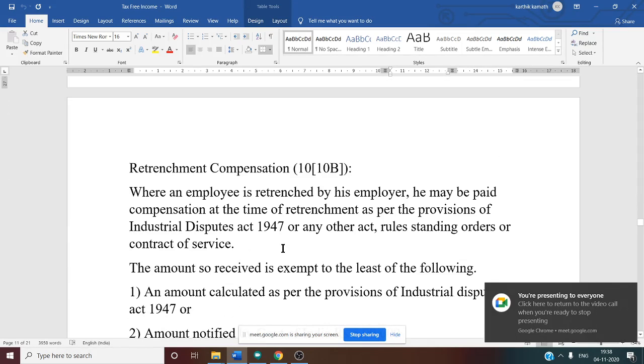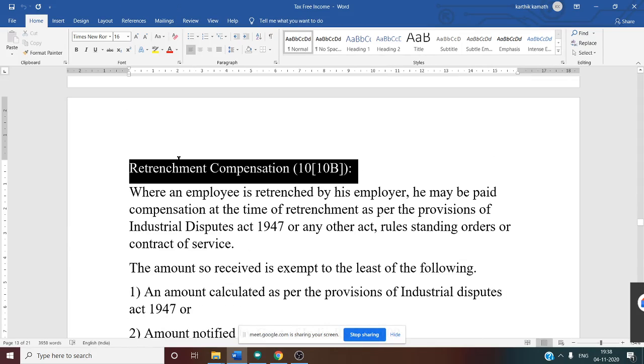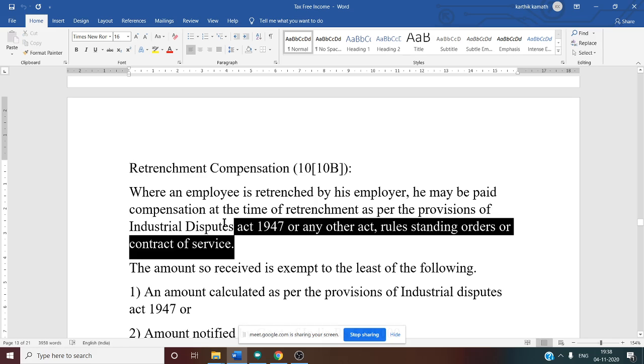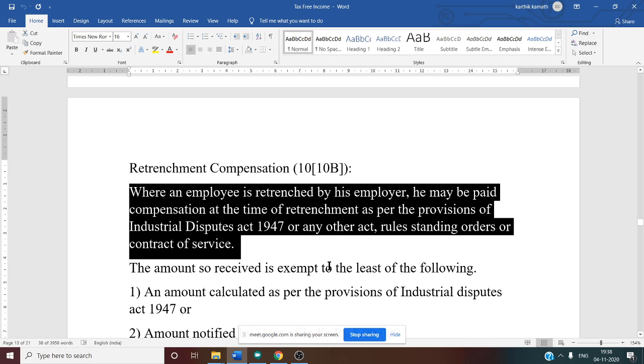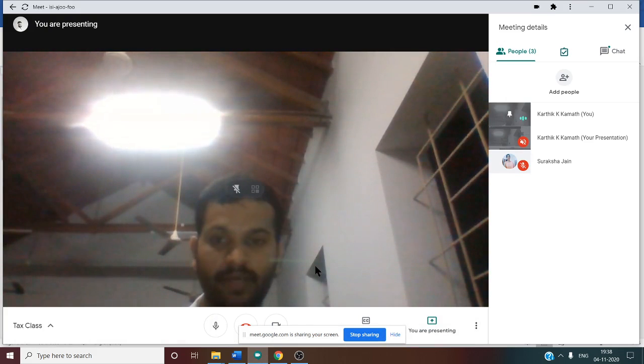Now retrenchment compensation, Section 10, clause 10B. We need to remember this section also. Retrenchment means, when an employee is retrenched by the employer, he may be paid compensation at the time of retrenchment as per the provisions of the Industrial Disputes Act of 1947 or any other act, rules, standing orders, or contract of service.